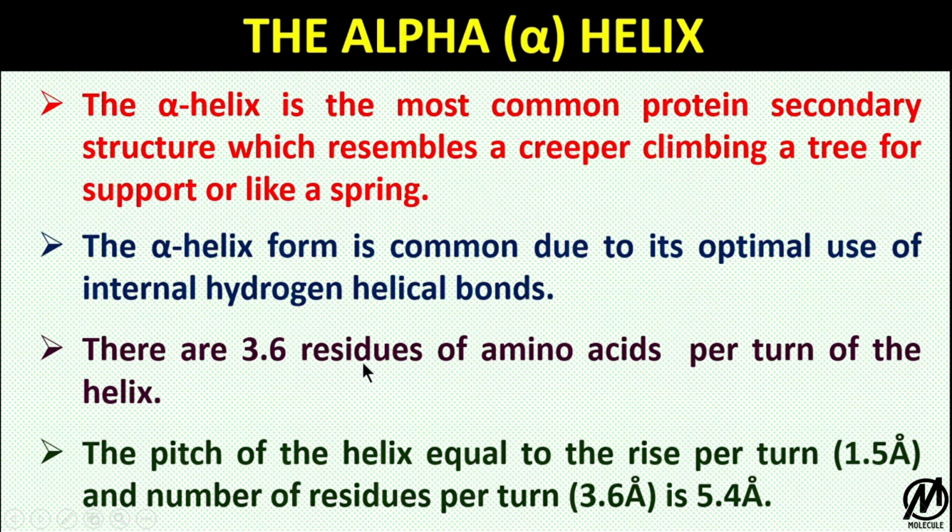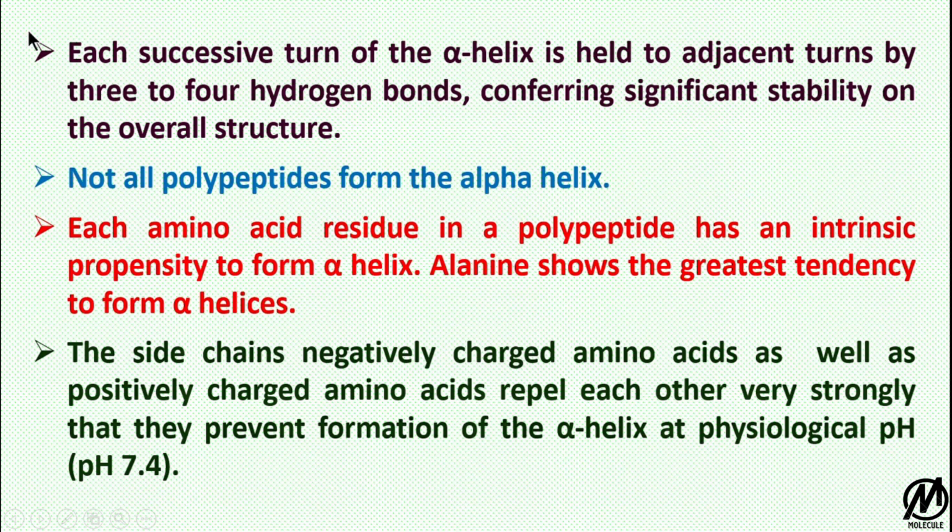There are 3.6 amino acid residues per turn of the helix. The pitch of the helix is equal to the rise per residue, that is 1.5 angstrom, multiplied by the number of residues per turn, that is 3.6. When you multiply 1.5 angstrom by 3.6, it comes out to be 5.4 angstrom. Each successive turn of the alpha helix is held to adjacent turns by 3 to 4 hydrogen bonds, meaning it can vary from 3 to 4 hydrogen bonds, conferring significant stability on the overall structure.